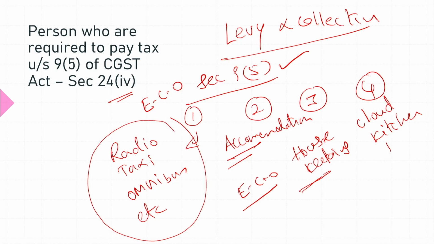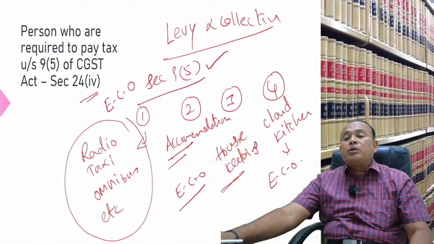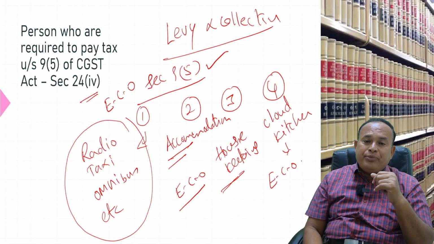Cloud kitchen services other than from specified premises, if supplied through an e-commerce operator, the e-commerce operator is liable to pay GST.